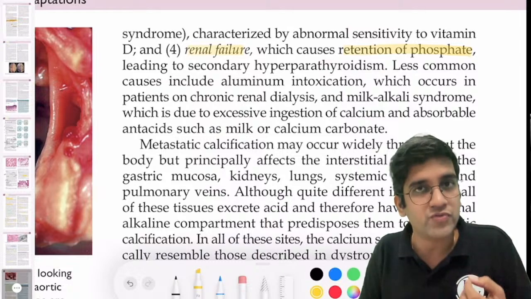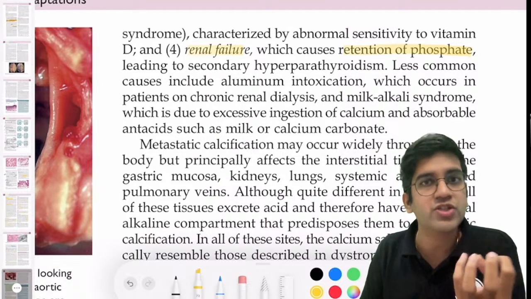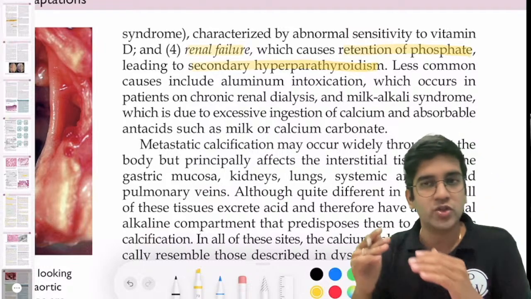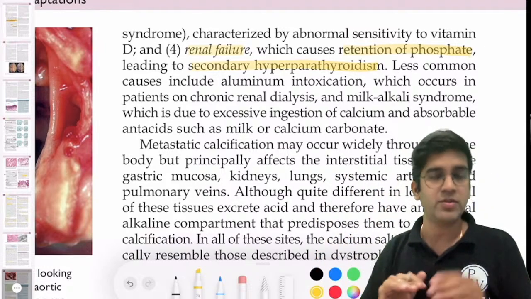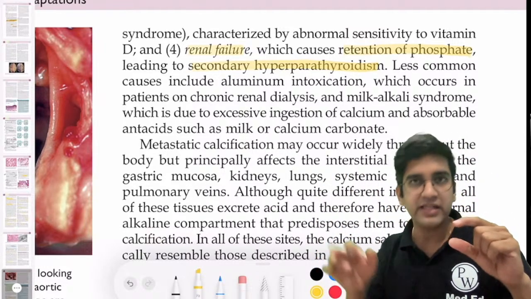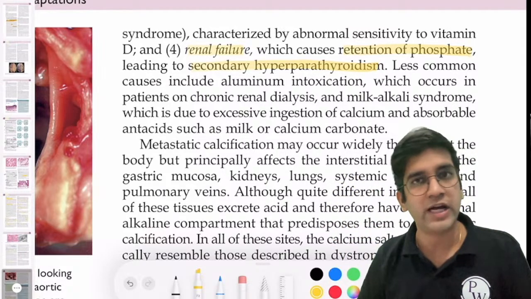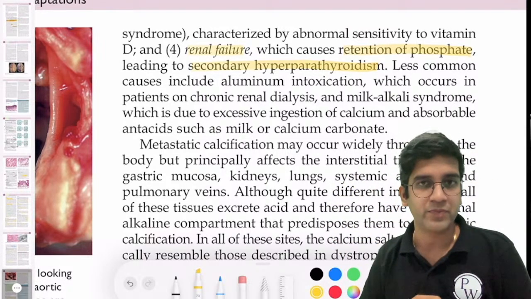Because of retained phosphate, my calcium homeostasis is going to be affected and parathormone will be secreted, right? That is one of the causes of secondary hyperparathyroidism. So there's a renal failure, ultimately increasing parathormone. If there's more parathormone, calcium levels are going to be more, hypercalcemia, the same routine here, right?